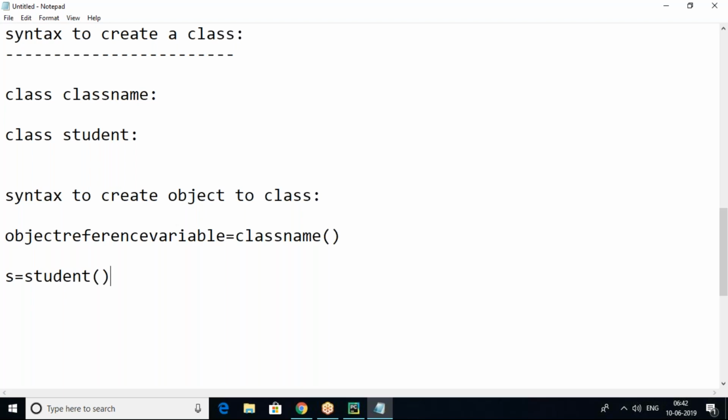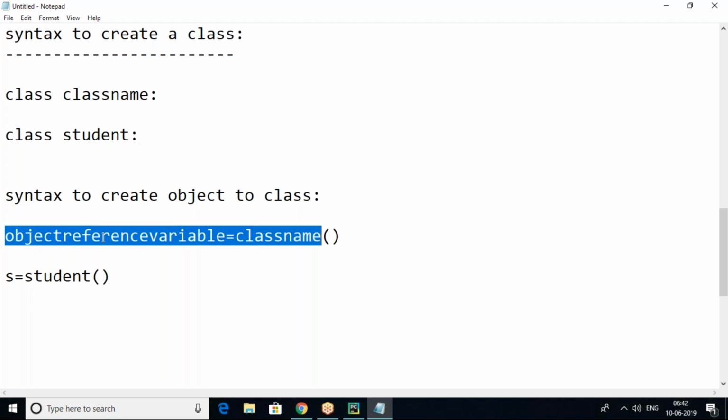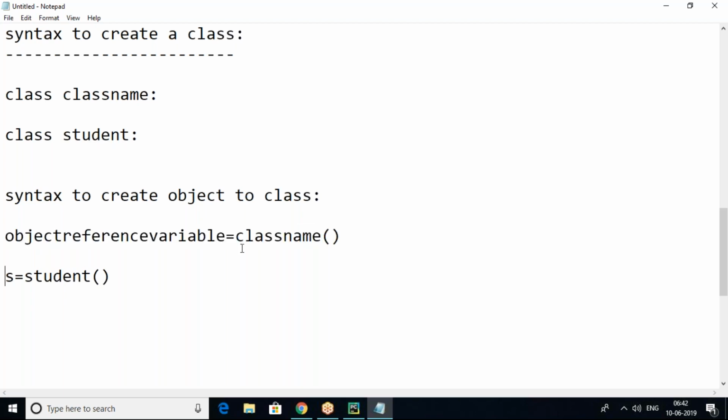So what is the object here? s is an object. That's it. So creating a class is this, and creating an object for that class is this, the way in object-oriented programming. Class creation means class Student, and object creation means object reference variable equals class name. The object reference variable is s and the class name is Student. This is called an object of the Student class.